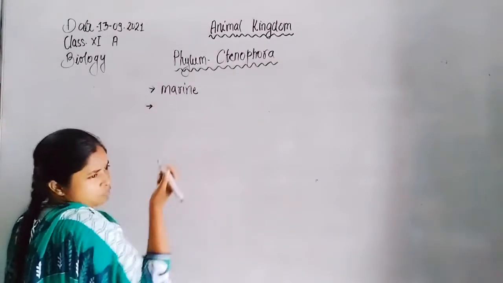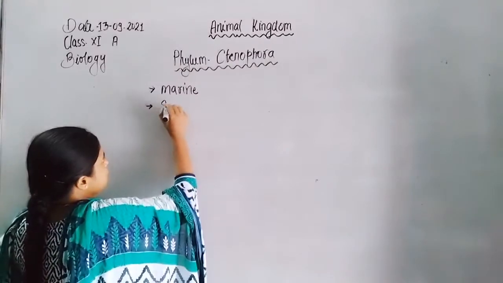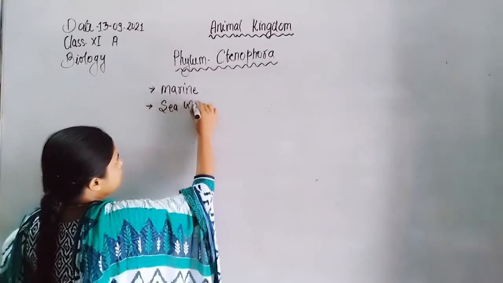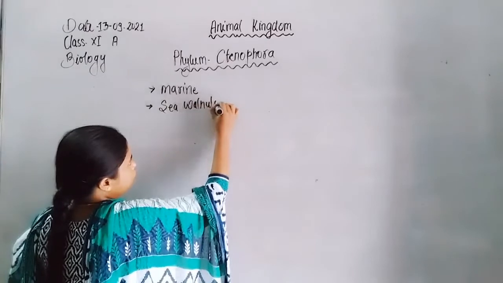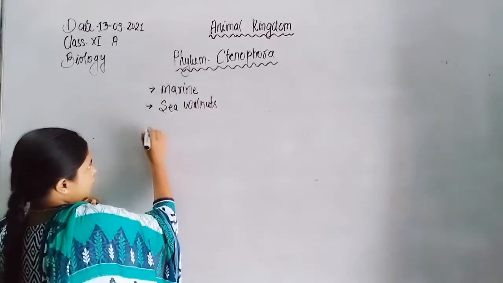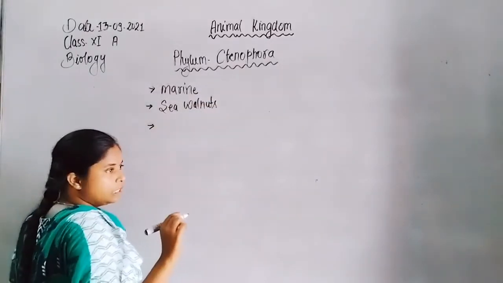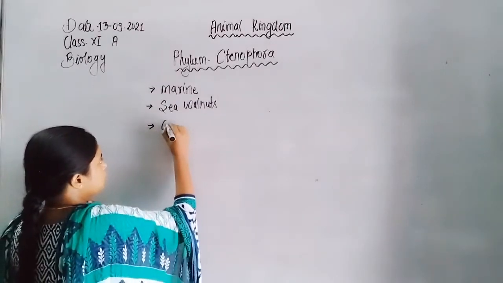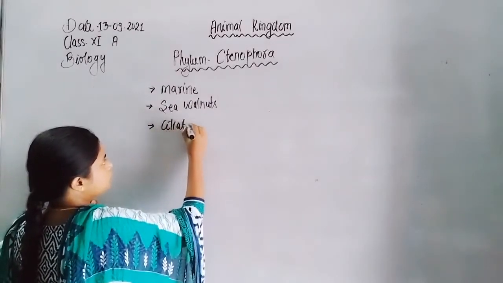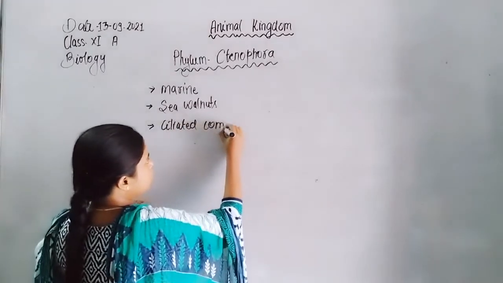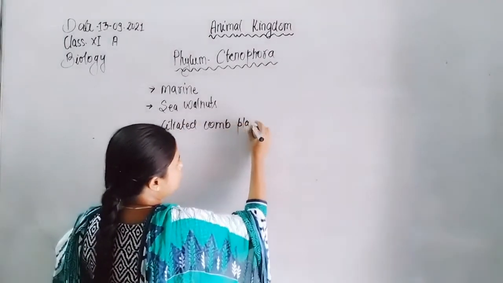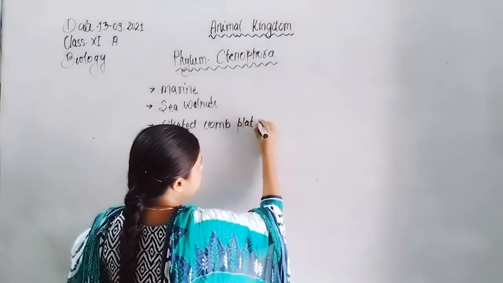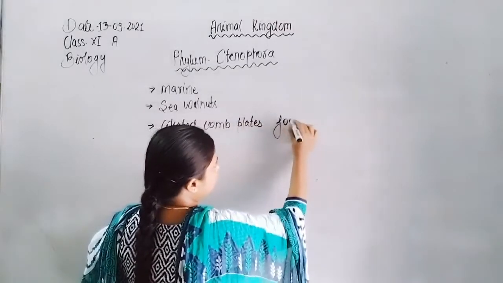The common organism is the sea walnut. They possess ciliated comb plates for locomotion.